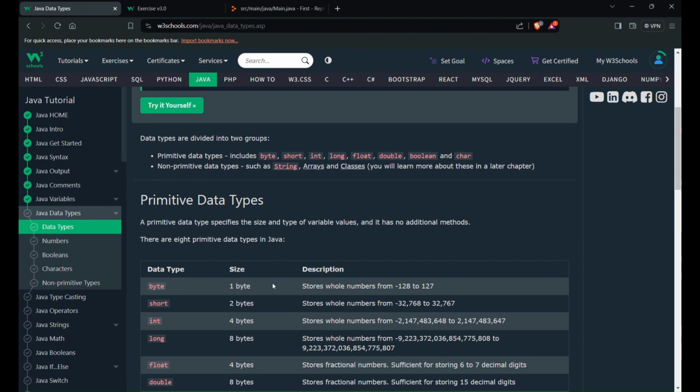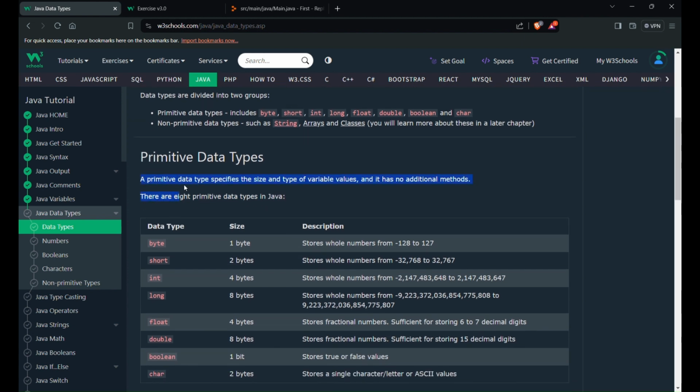So next are the primitive data types. Primitive data types specify the size and type of variable values. They have no additional methods. There are 8 primitive data types in Java.